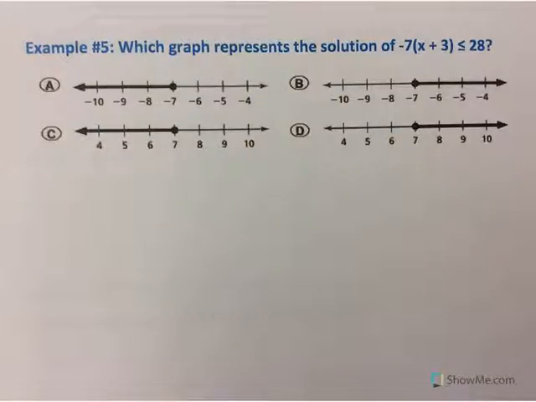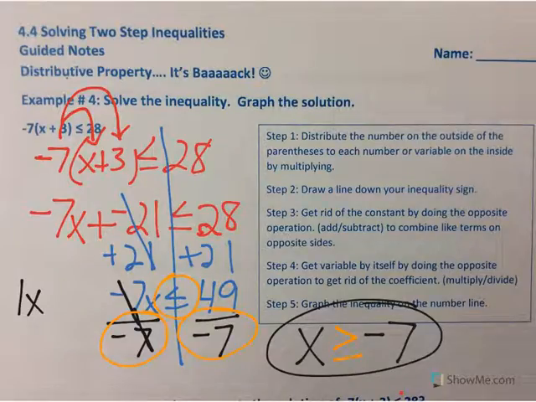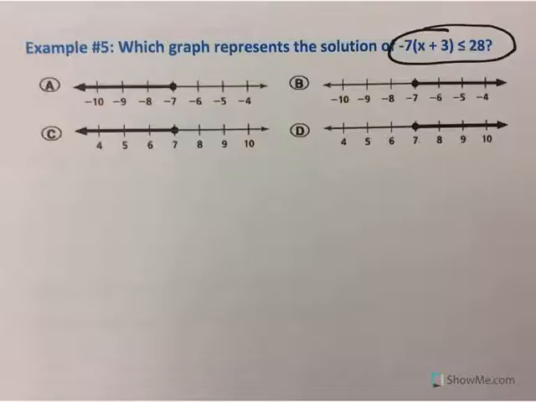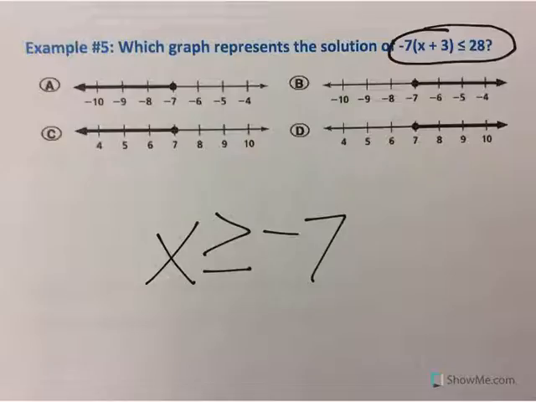And right below that, example 5, it tells you which graph represents the solution. It's the same problem that we just solved: negative 7 times the quantity of x plus 3 is less than or equal to 28. So we know that our dot should be at our answer. If we flip back, our answer was x is greater than or equal to negative 7. So we know we should have a dot on negative 7.